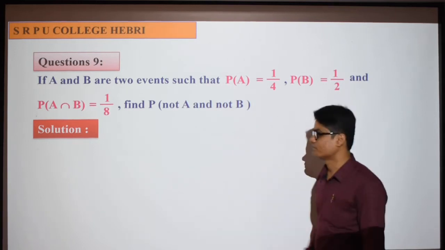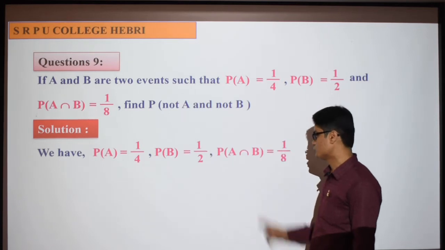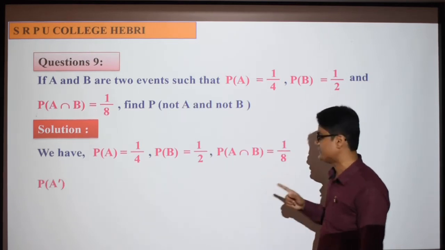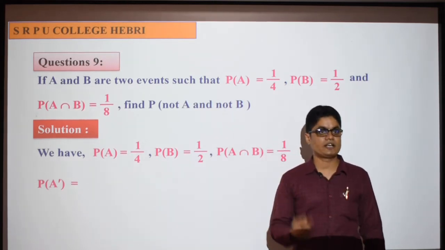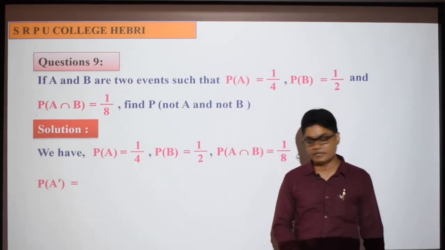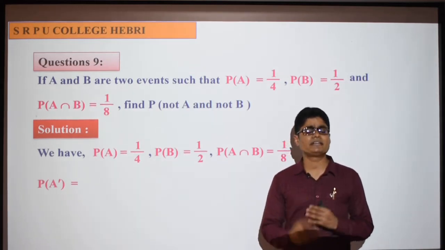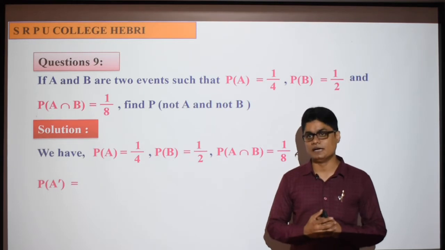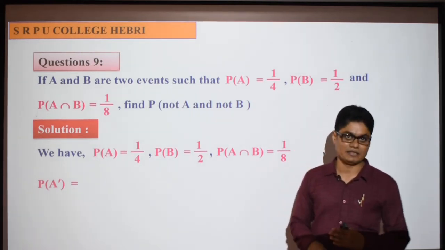Remember that. So we have P of A equal to 1/4, P of B equal to 1/2, P of A intersection B is 1/8. See, not A and not B is needed, so A complement and B complement are needed, so their probabilities are also required. So find out. Do you remember? You learned in first PUC how to get the probability of a complement. Probability of any complement is 1 minus probability of that event.